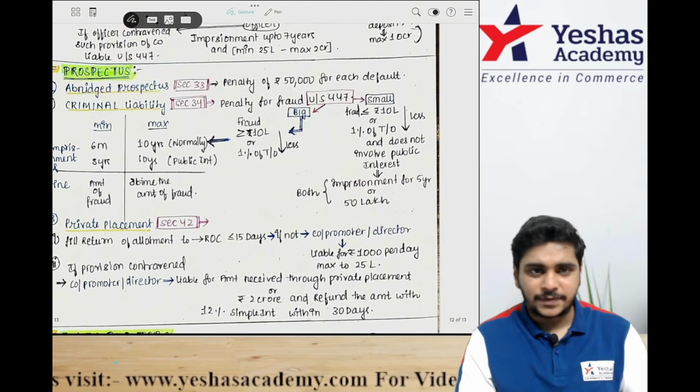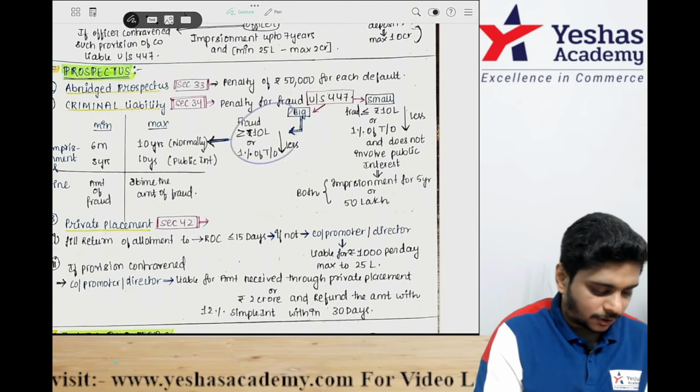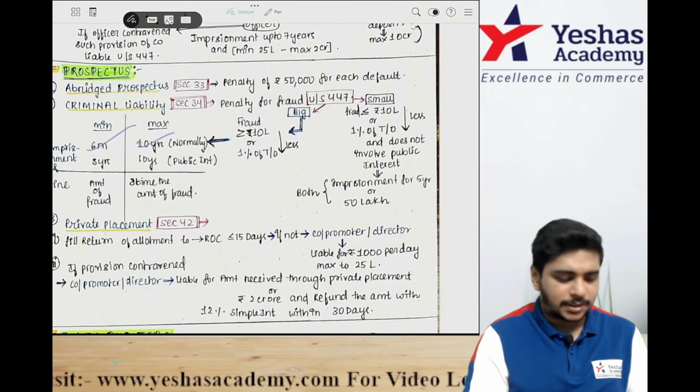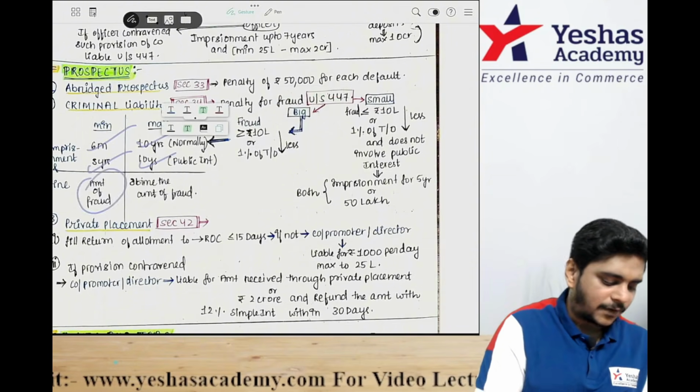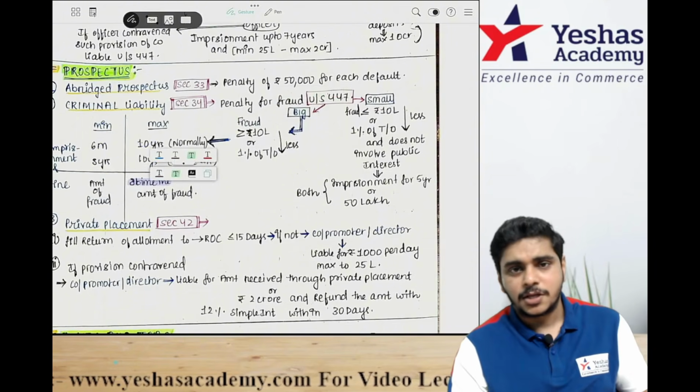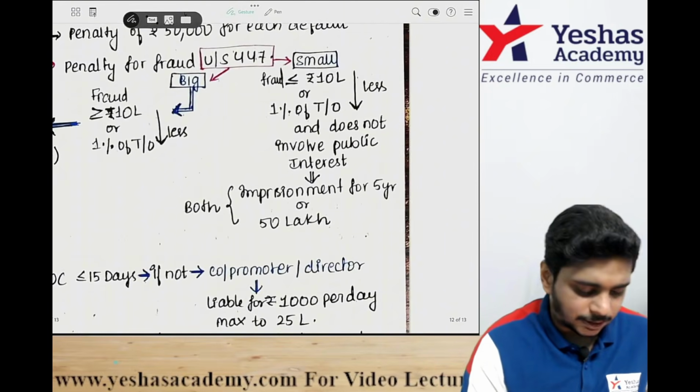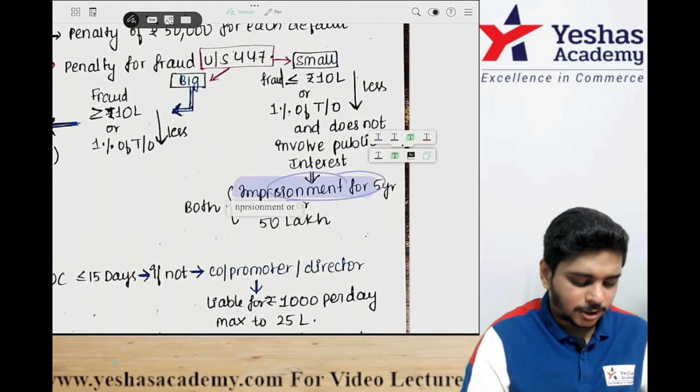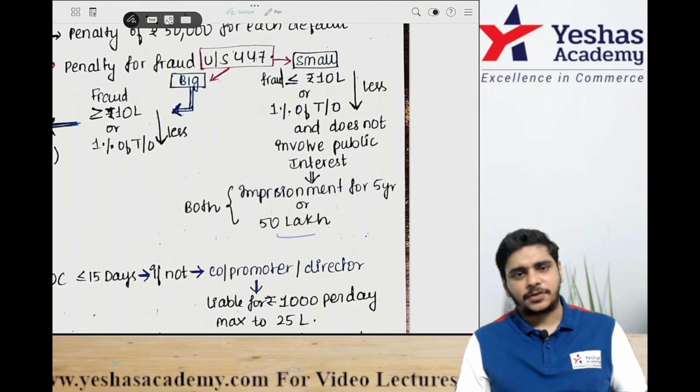In the prospectus, the fraud penalty is very important. If it is a big fraud, minimum 6 months, maximum 10 years normally. If it is public interest, minimum 3 years, maximum 10 years. And the fine for fraud is a maximum of 3 times the amount of fraud. If the fraud is small, imprisonment up to 5 years or fine up to 50 lakhs or both.